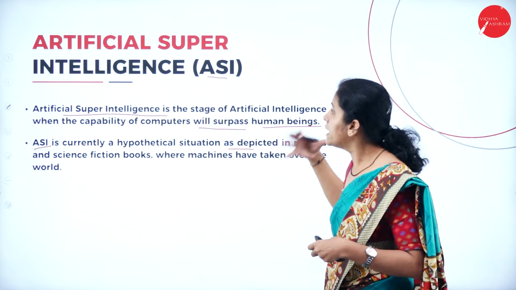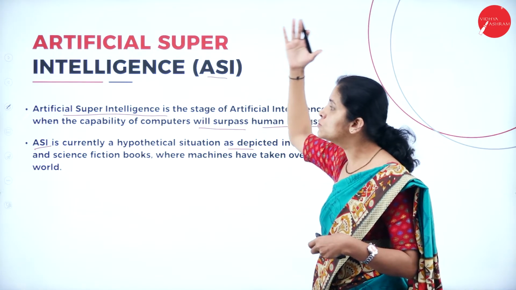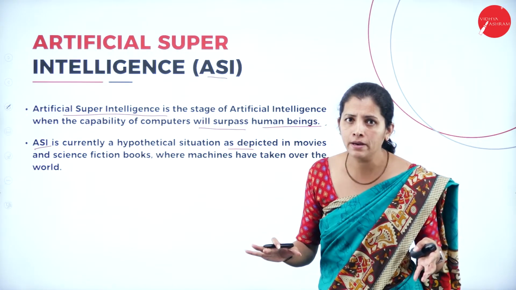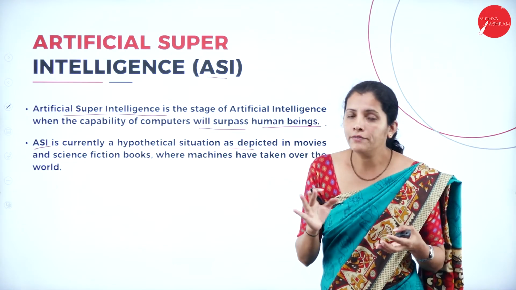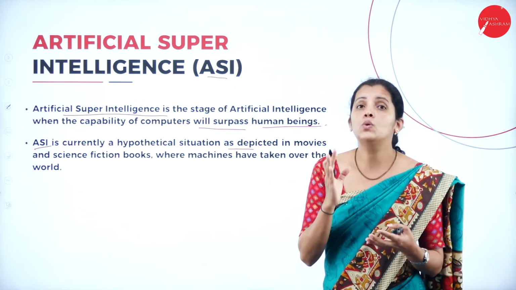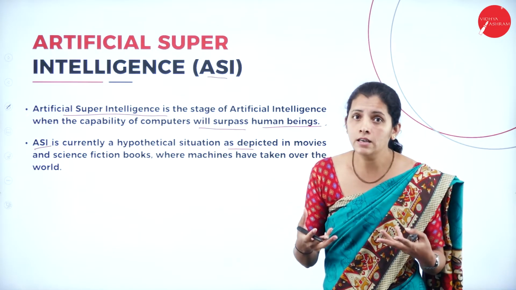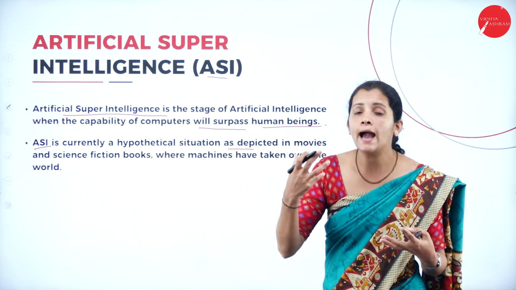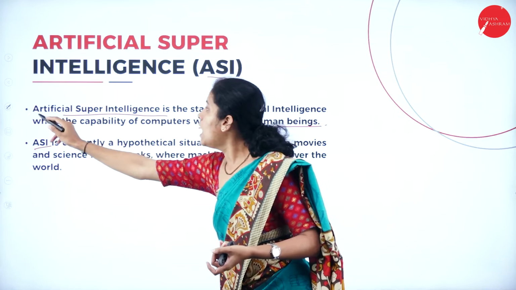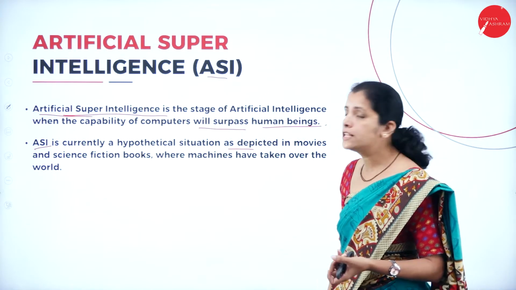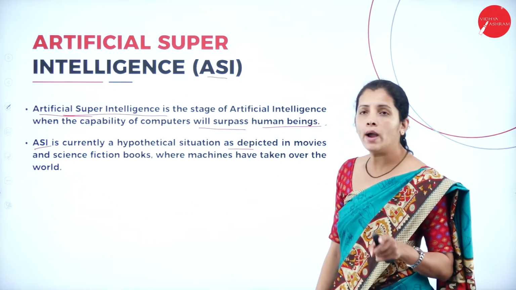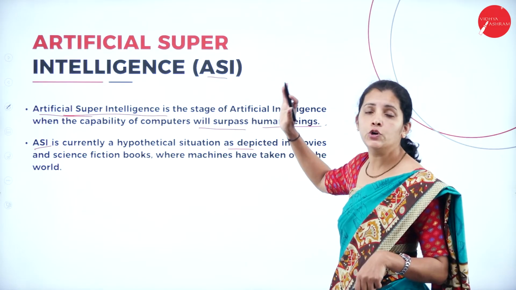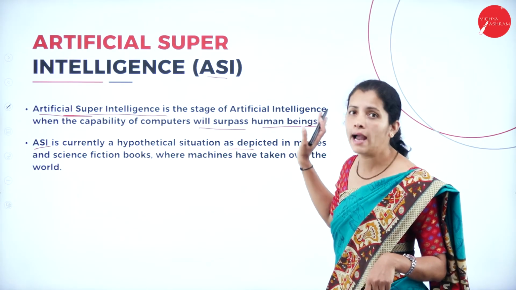In movies we can see artificial super intelligence, but in real life artificial devices are not going to rule the world, and they cannot have more intelligent power than human beings. Artificial super intelligence is the stage when the capability of computers will exceed human beings, and it's not going to happen.